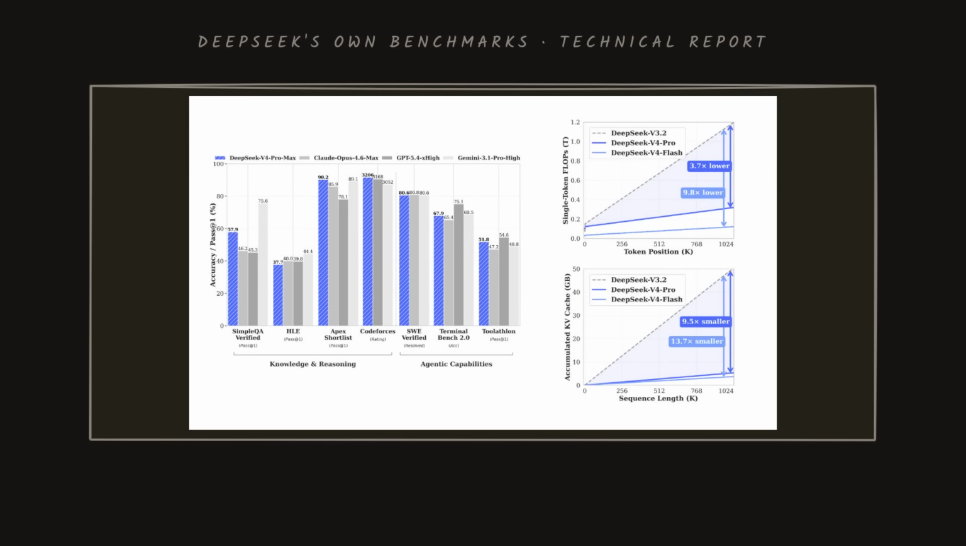DeepSeek's own benchmarks show Flash close to Pro on reasoning, and Pro trading blows with Claude Opus 4.6, GPT 5.4, and Gemini 3.1 Pro on coding and math. Their numbers, taken with a grain of salt.